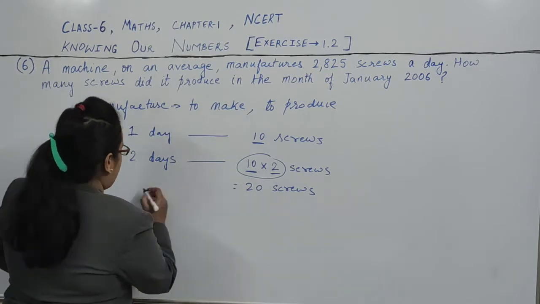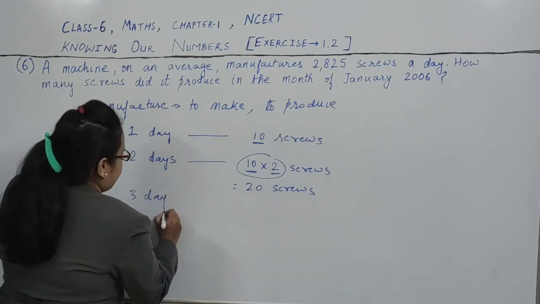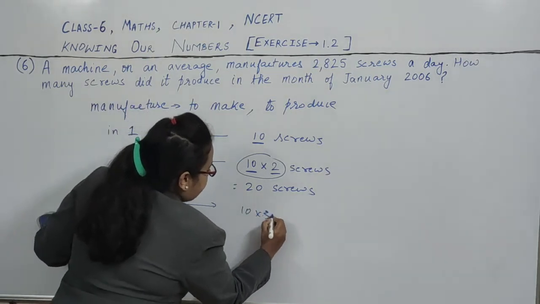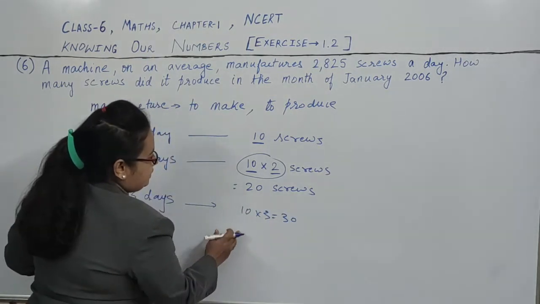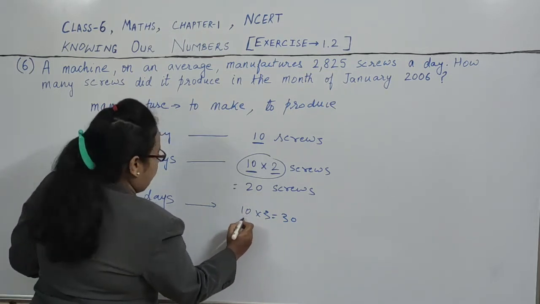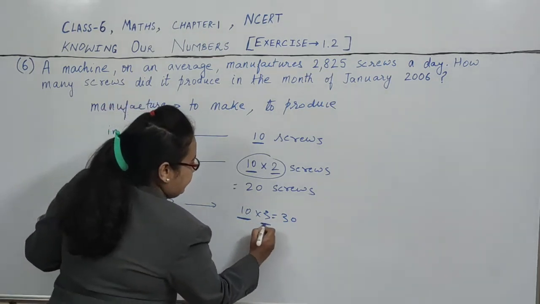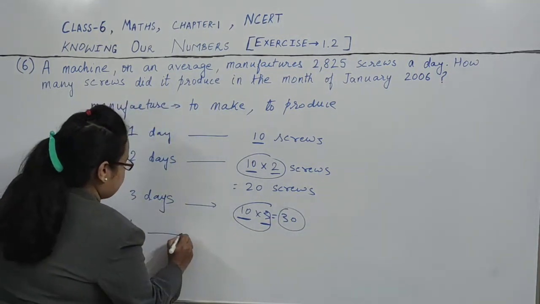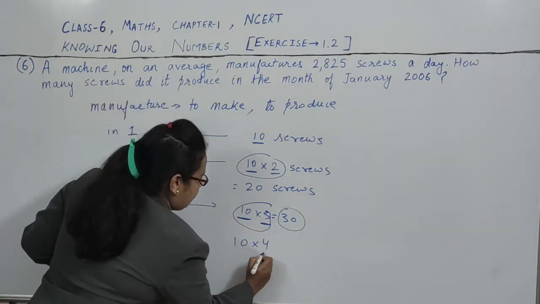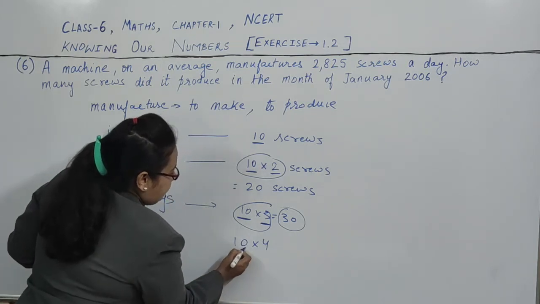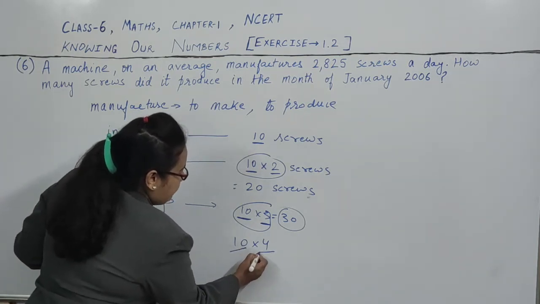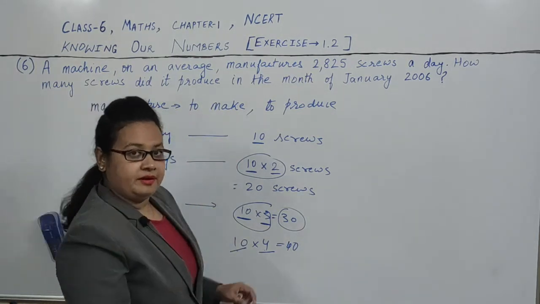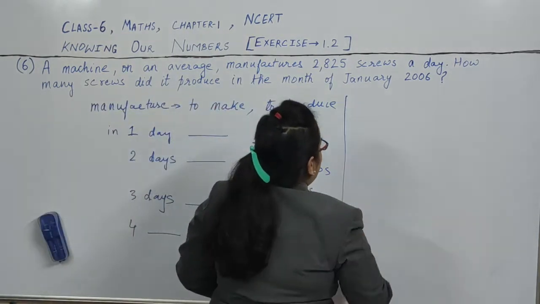Okay, so in 3 days how many screws will be produced? In 3 days 10 into 3 will be produced, that is 30 screws. Because in one day 10 screws, so in 3 days 10 into 3, that is 30 screws. So in 4 days 10 into 4 screws. Right, in one day 10 screws, so in 4 days 10 into 4, that is 40 screws. This is the way we find this.